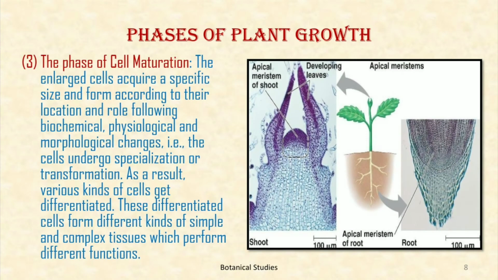Third phase, that is phase of cell differentiation, or it is also called cell maturation. After the cells enlarge during the last phase, the enlarged cells eventually acquire a specific size and form according to their location and role, following biochemical, physiological and morphological changes, that is, the cells undergo specification or transformation. As a result, various kinds of cells get differentiated. These differentiated cells form different kinds of simple and complex tissues which perform different functions.